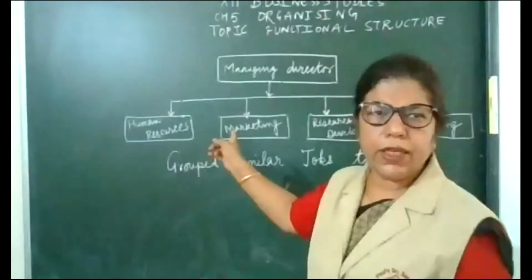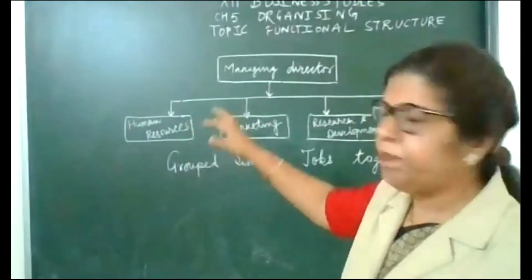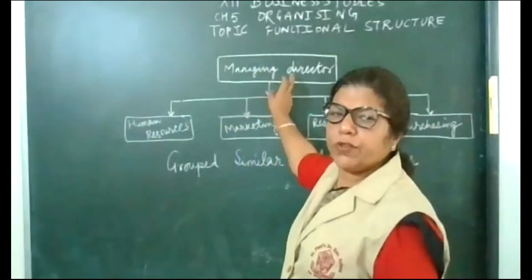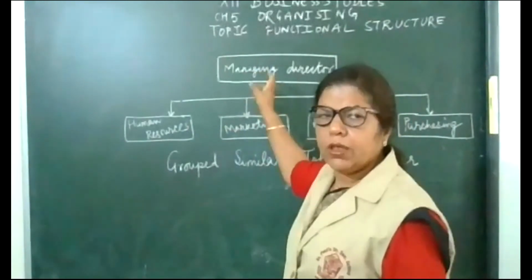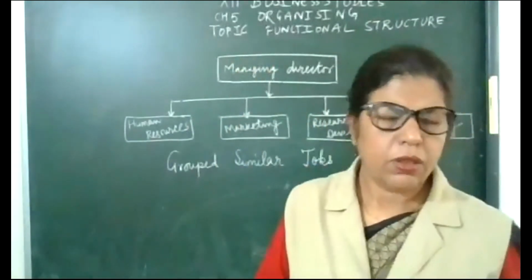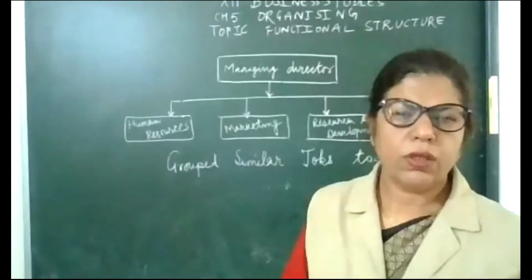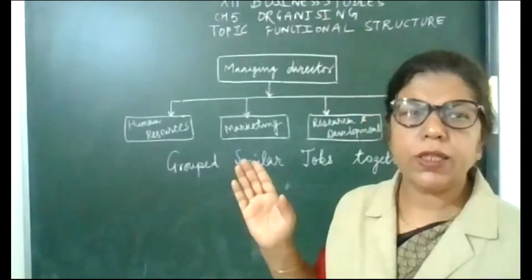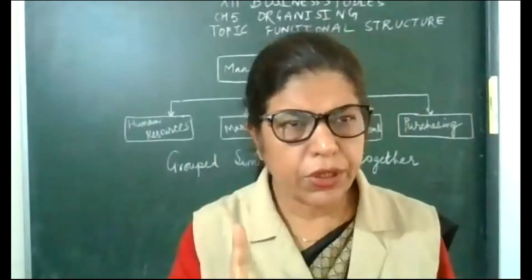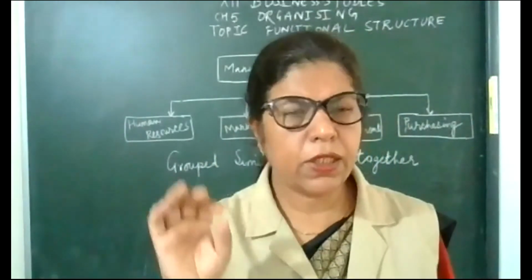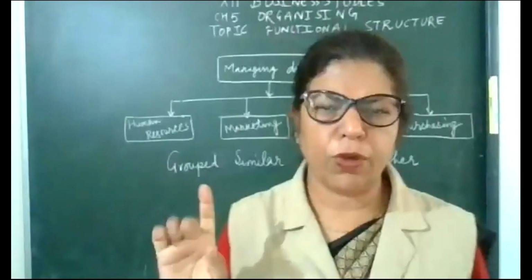And in the exam, you have to make this diagram: under the managing director or the manager or the general manager, there will be departments on the basis of function, on the basis of activities to be performed.